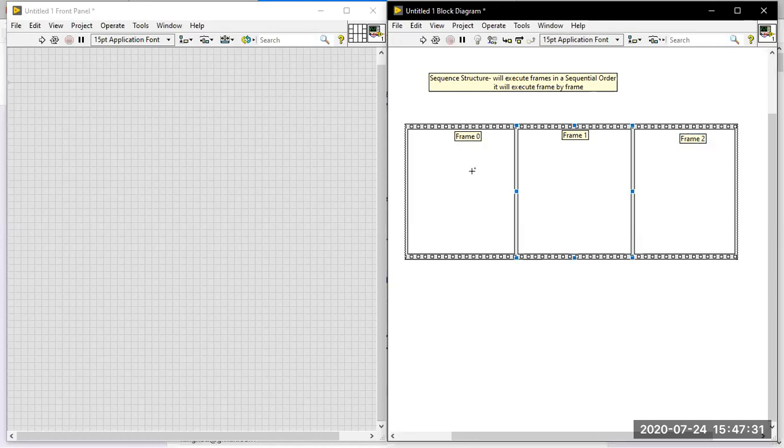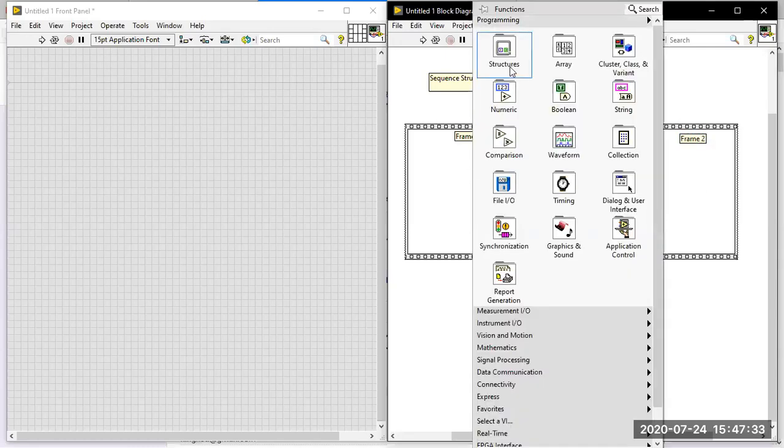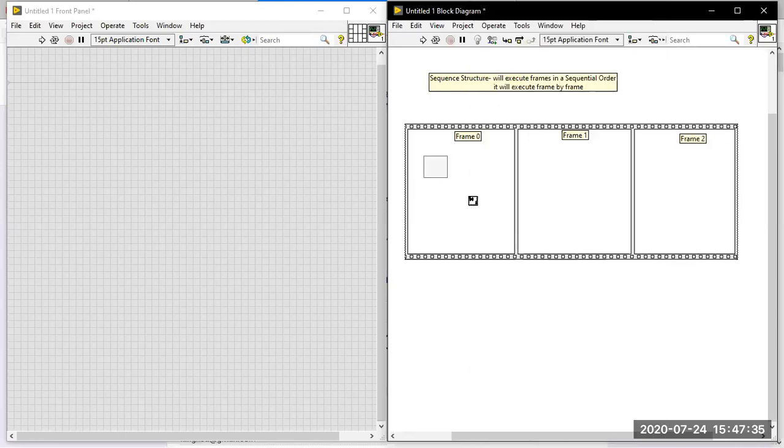Now what I am going to do here is take a simple for loop. I am going to go for a simple for loop, and I am giving the for loop an N value of 5. I am taking the i value on the output side over there.